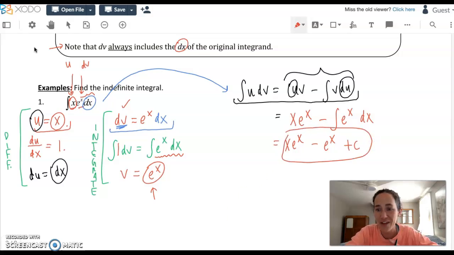And believe it or not, that's as far as it goes. That's all there is to it. Now, we just found the antiderivative of this original, and all these can be checked. If I were to take the derivative of this answer, it would involve a product rule, and deriving that, you would get the original back. And we'll continue to show this in the coming days.